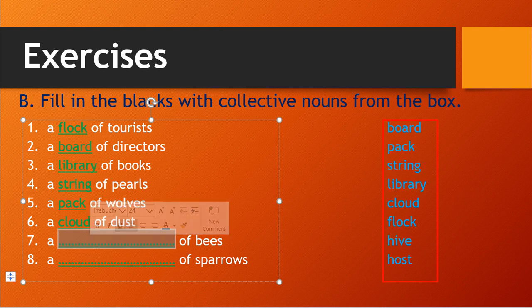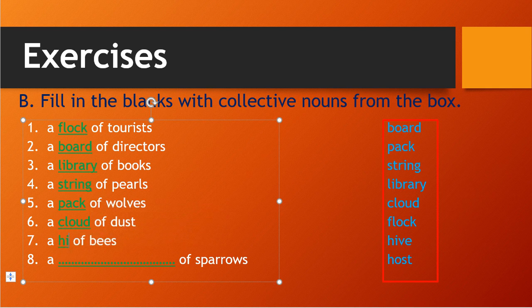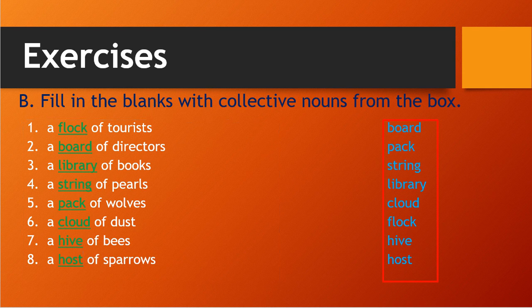Then a blank space of bees. A group of bees we call a hive. A hive of bees. Then the last one, a blank space of sparrows. A host of sparrows. Host of sparrows. Okay, students, so we have finished all 8 questions. See, flock, board, library, string, pack, cloud, hive, host, all of these are collective nouns.